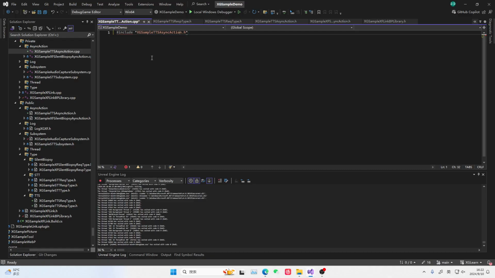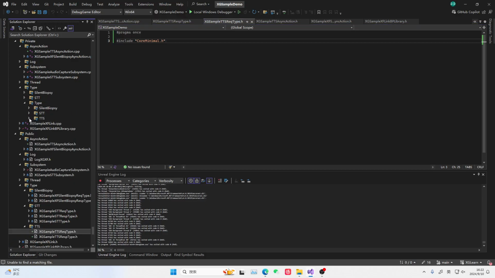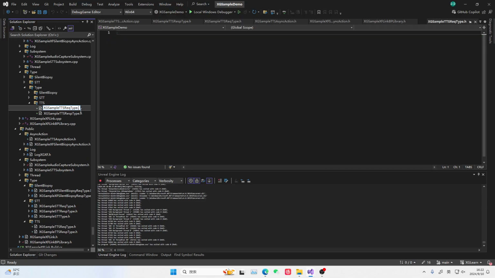Okay. Good. After including this header file, then these are their 2 header files. There should be a CPP here. It should be here. The CPP here hasn't been modified. Let me modify it. This side too.